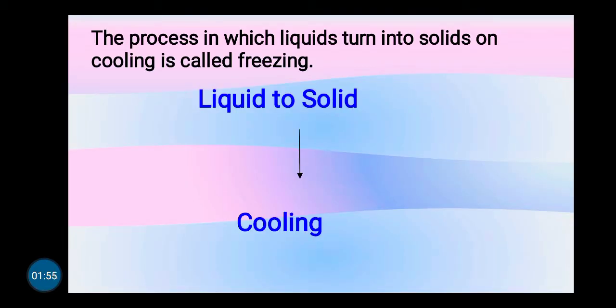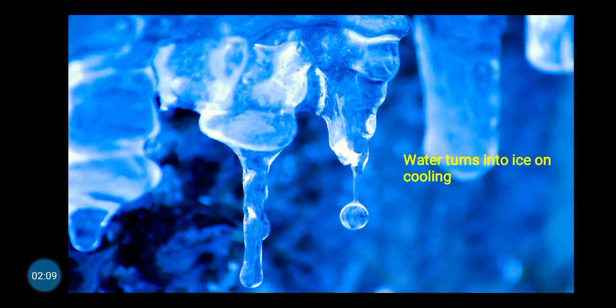The process in which liquids turn into solids on cooling is called freezing. When liquids are cooled, they turn into solids. Let us look at some examples. When water is cooled, it turns into ice. This is exactly what happens in a refrigerator. When we keep water inside the freezer, after a few hours, the water turns into ice.